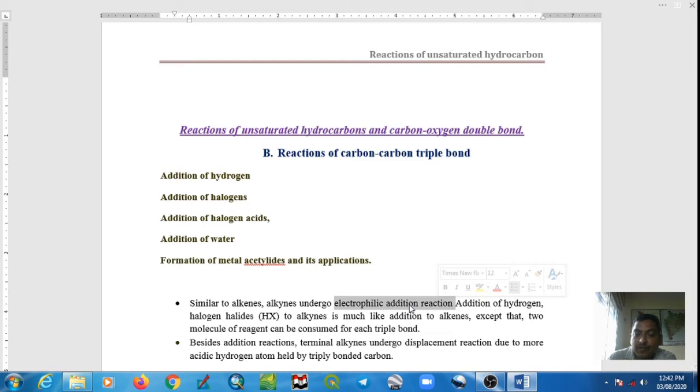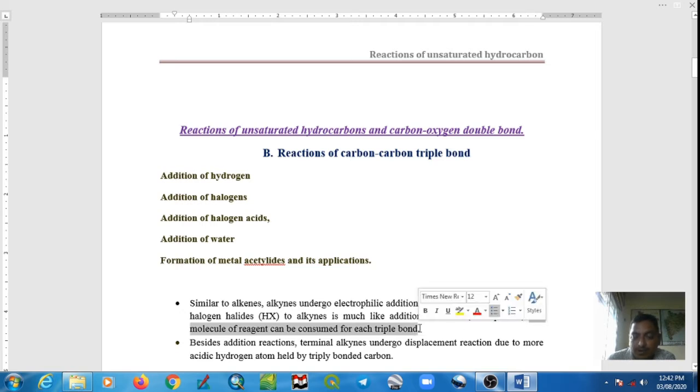The exception is that for carbon-carbon double bond we require 1 mole of reagent, but in case of carbon-carbon triple bond we require 2 moles of reagent.